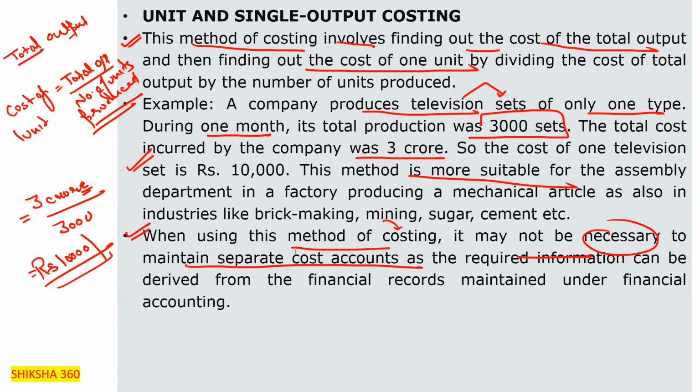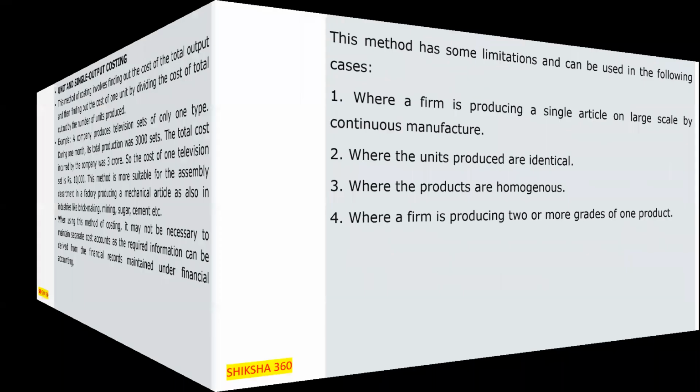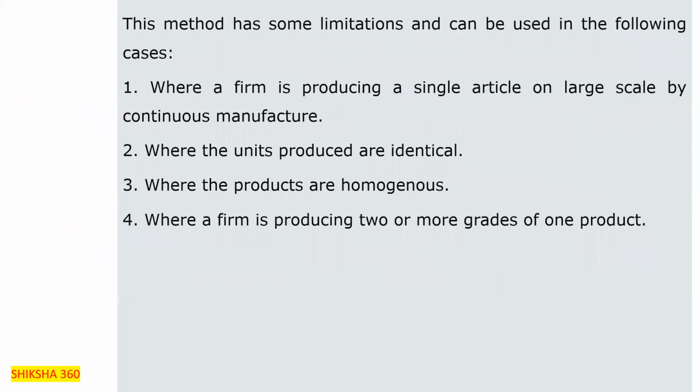So kindly remember single output costing or unit costing, very very important. Under that we try to analyze how much cost we have to pay for the production of one unit. Okay, now move to the next type of costing. There are some more methods here.